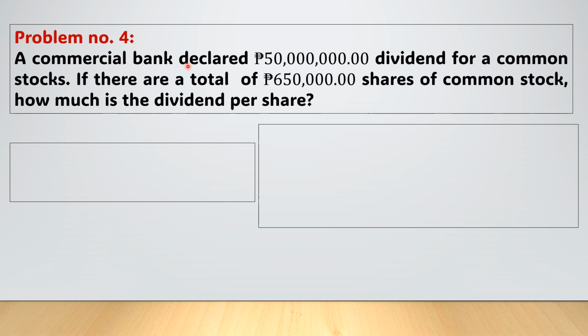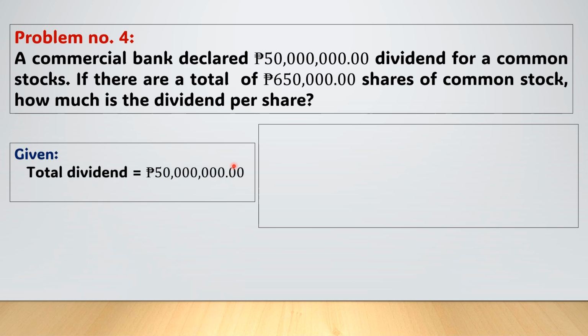Okay? Now, for the last problem, problem number 4. A commercial bank declared 50 million pesos dividend for a common stocks. If there are total of 650,000 shares of common stock, how much is the dividend per share? So ano po yung given natin?